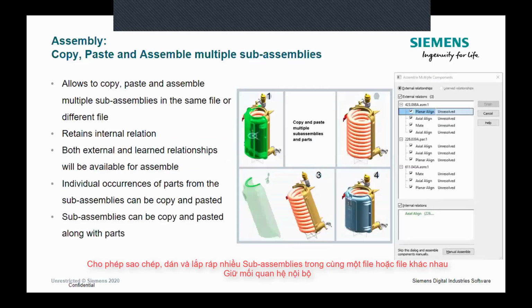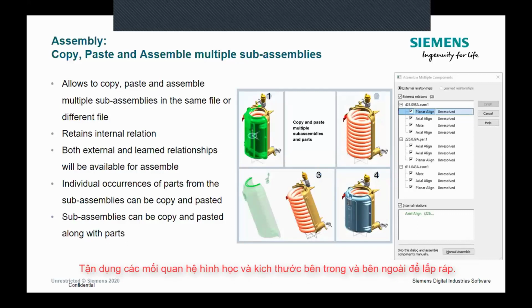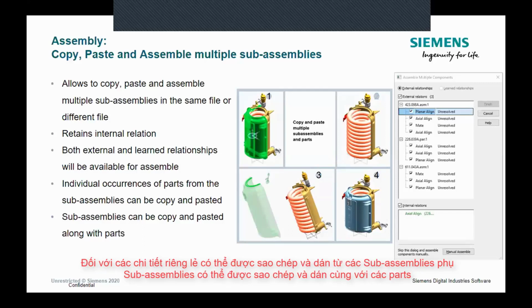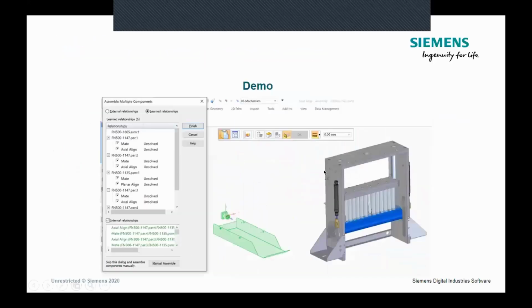Same approach is taken with subassemblies. If you copy and paste subassemblies, there are a couple of different relationships. There are relationships between components inside of that subassembly, which we call internal, and also external relationships, which describe how the subassembly fits in your overall assembly. So all this information is available now and preserved when you place a copy in your assembly.